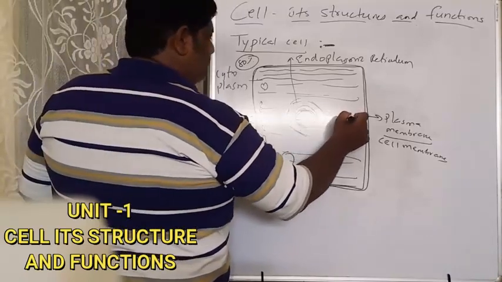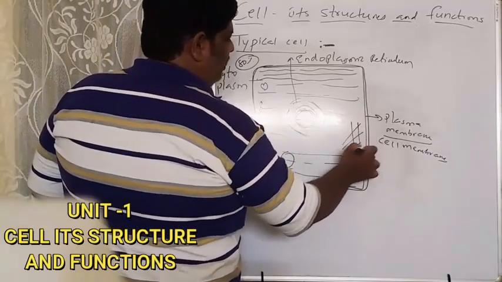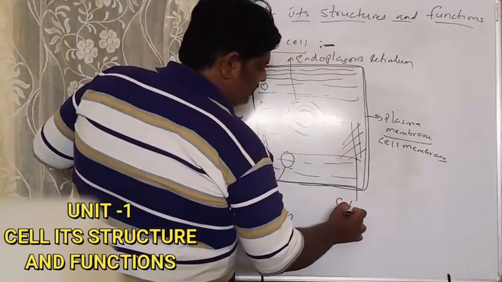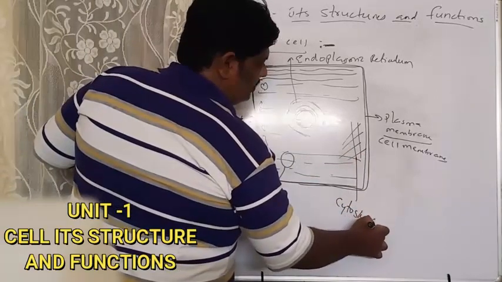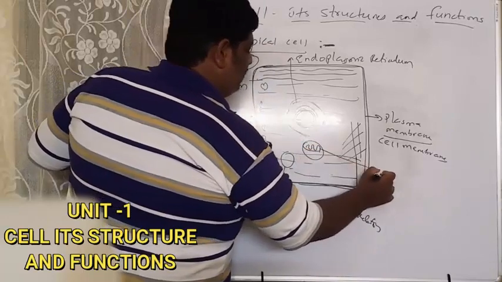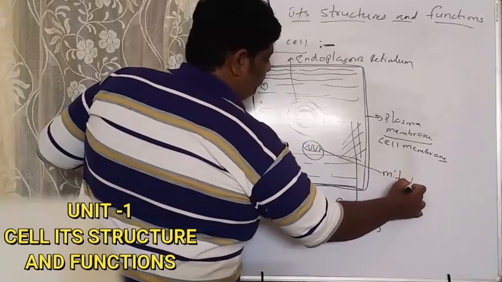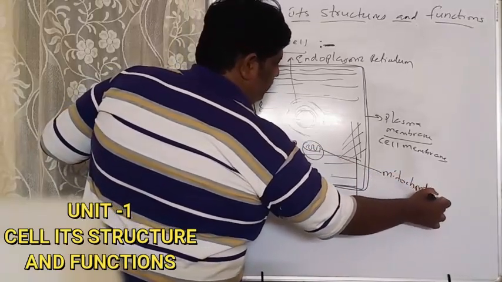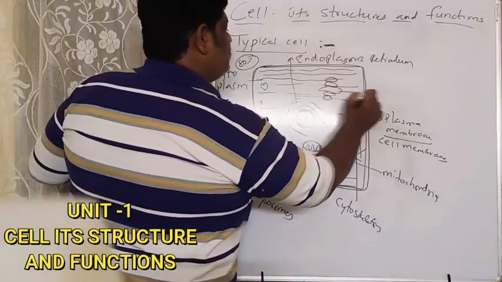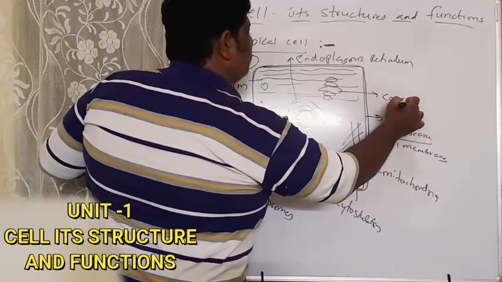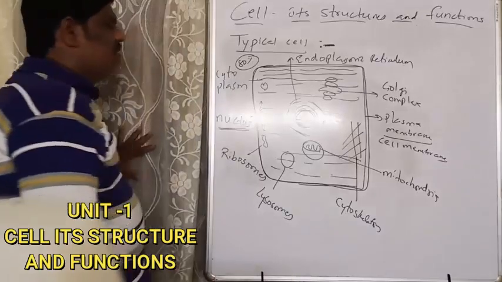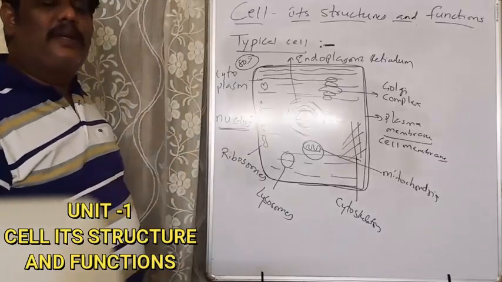Then there is a skeleton-like structure in the cell called the cytoskeleton. Then there is another part called mitochondria, and another called the Golgi complex. Like this, several organelles are present in the cell.